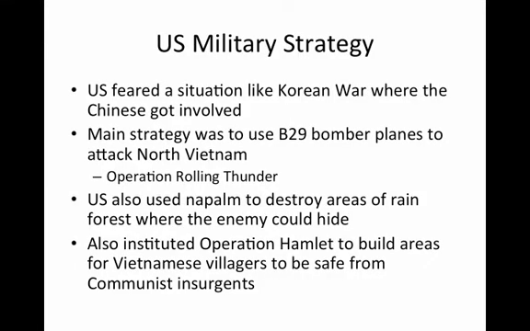The U.S. military strategy. The U.S. feared a situation similar to that of the Korean War, where the Chinese had gotten involved. So the main strategy was not to have American troops get too close to China, but rather to use a strategy in which B-29 bomber airplanes would attack northern Vietnam. This was called Operation Rolling Thunder. The U.S. also used napalm in order to destroy areas of rainforest where the enemy could hide out. Also, America instituted something known as Operation Hamlet, in which American troops would go out and build areas for Vietnamese villagers in order to be safe from communist insurgents.